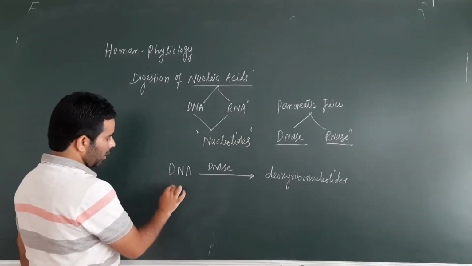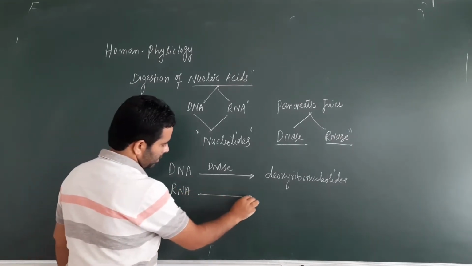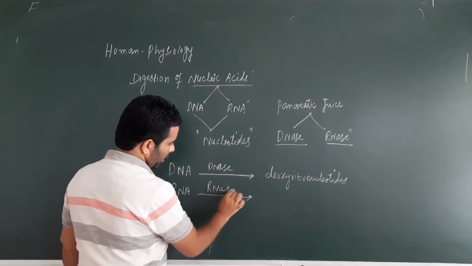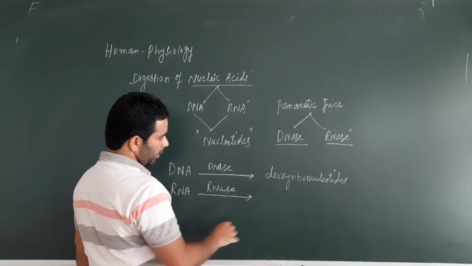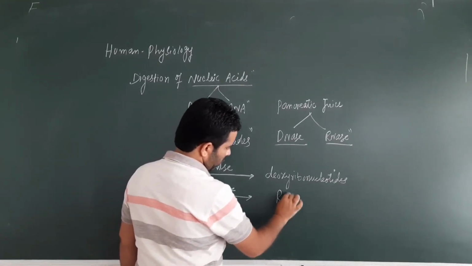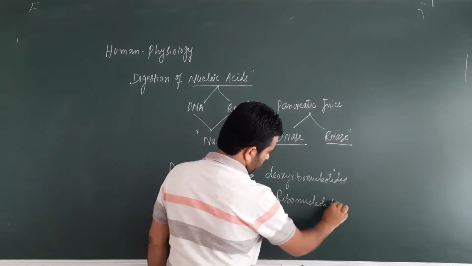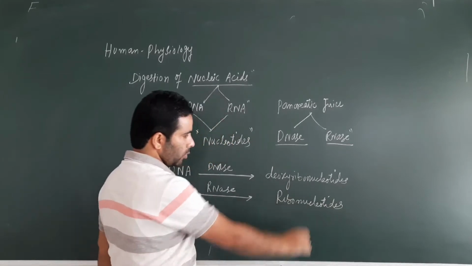Likewise, there is enzyme for the RNA. So for example, if our diet contains RNA, we have enzyme for this RNA as well. The enzyme is known as RNase, and this RNA will be broken into ribonucleotides. And you also know the difference between deoxyribonucleotides and ribonucleotides.